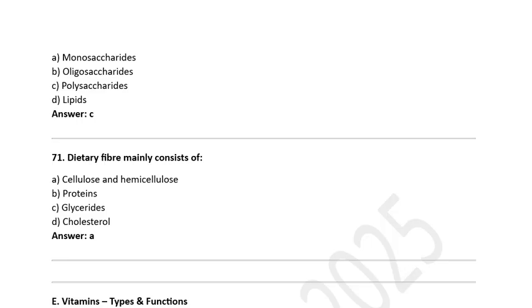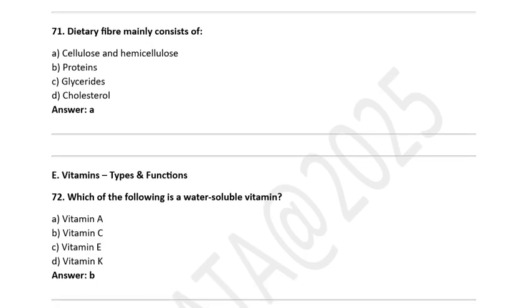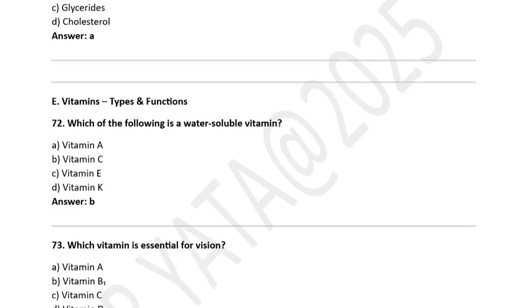Correct option is C, polysaccharides. Dietary fibers mainly consist of: A. Cellulose and hemicellulose, B. Proteins, C. Glycerides, D. Cholesterol. A, cellulose and hemicellulose, is the correct answer.